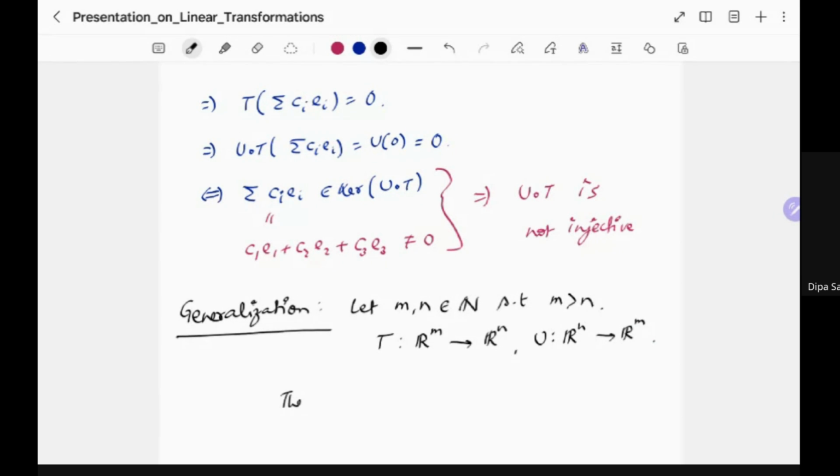Then U compose T, which is really from Rm to Rm, is not invertible. In fact, it's not injective. The injectivity itself fails.